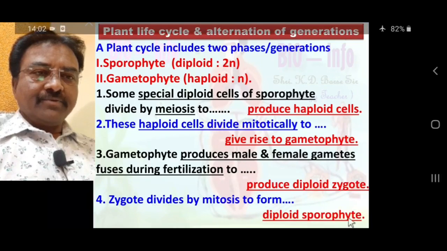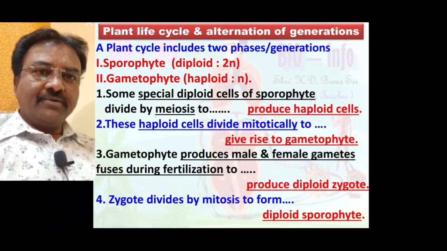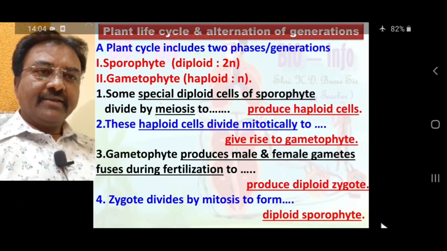Why is the sporophytic generation diploid? Because the zygote is a diploid cell and undergoes mitosis to form the diploid sporophyte body. So the sporophyte is diploid.